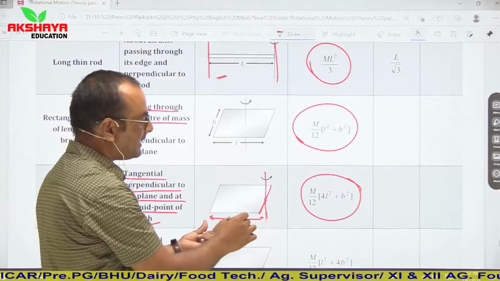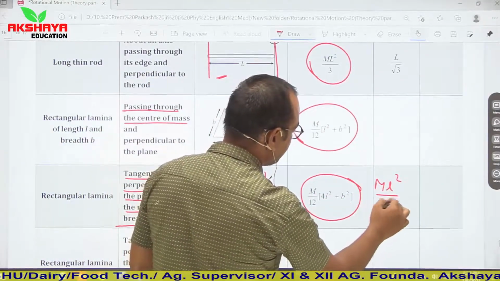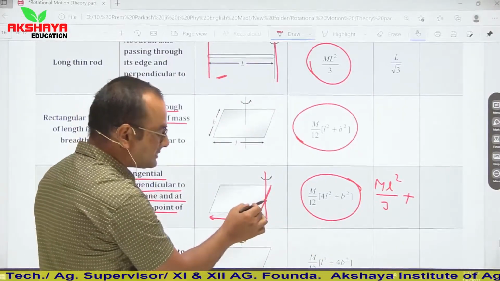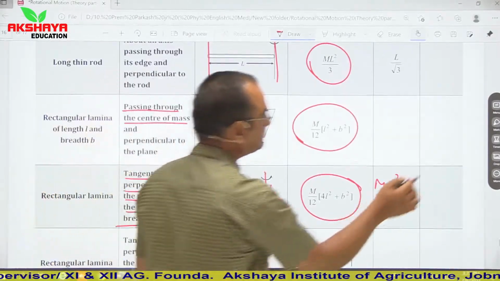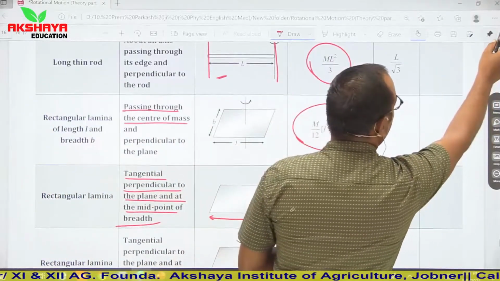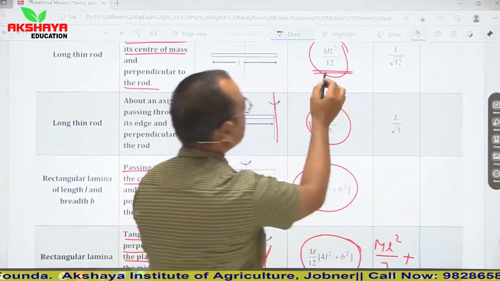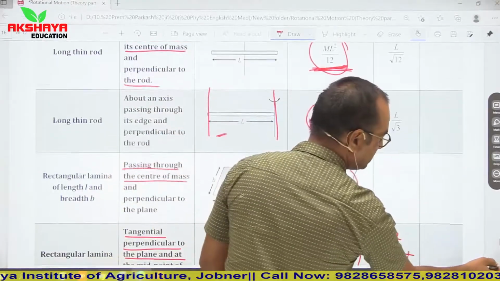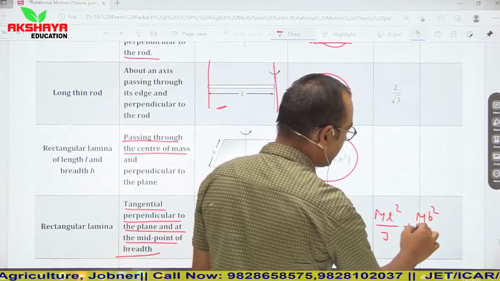So in case of length we will be placing ml square by 3, plus for this width lamina it is passing through its center. It means if it passes through center, then moment of inertia is ml square by 12. So differentiate for both, and so it will be mb square upon 12.